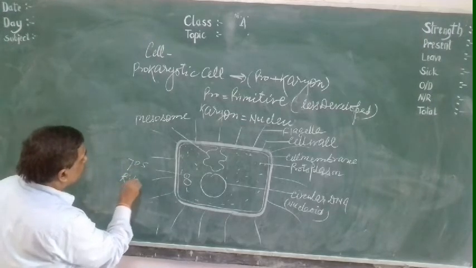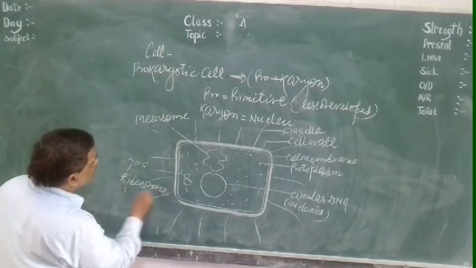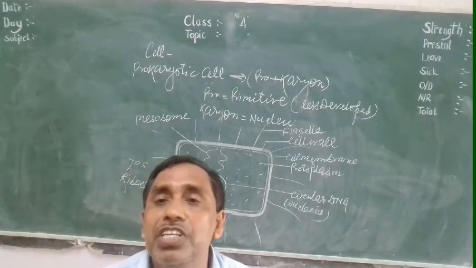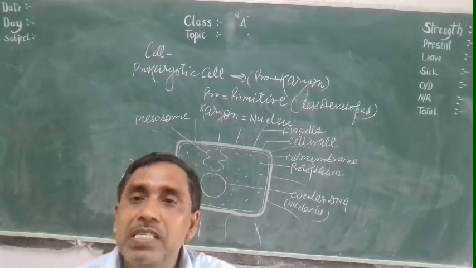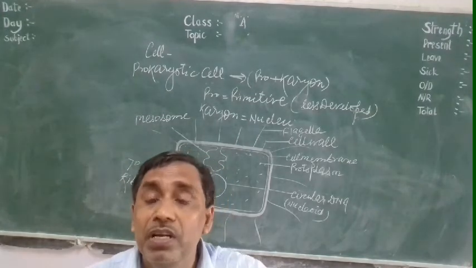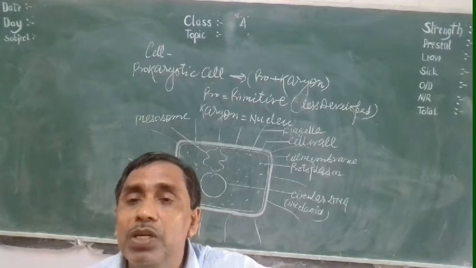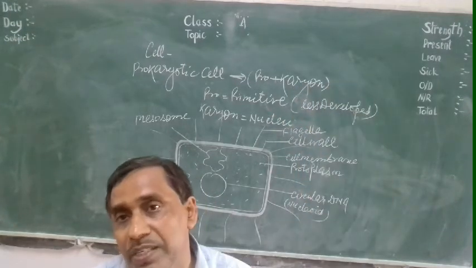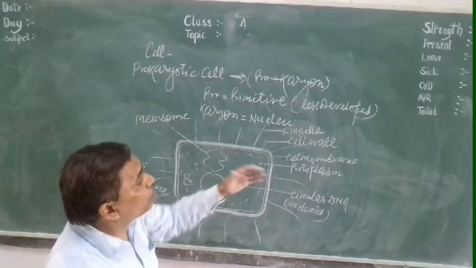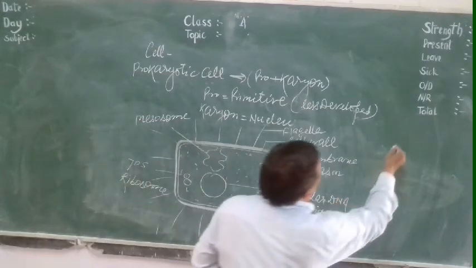70S ribosome. Ribosome was discovered by Palade. Ribosome plays an important role in protein synthesis. In the prokaryotic cell, 70S ribosome is present. But in our body cells, plant body cells, the eukaryotic cell, 80S ribosome is present. These are a few differences between prokaryotic and eukaryotic.